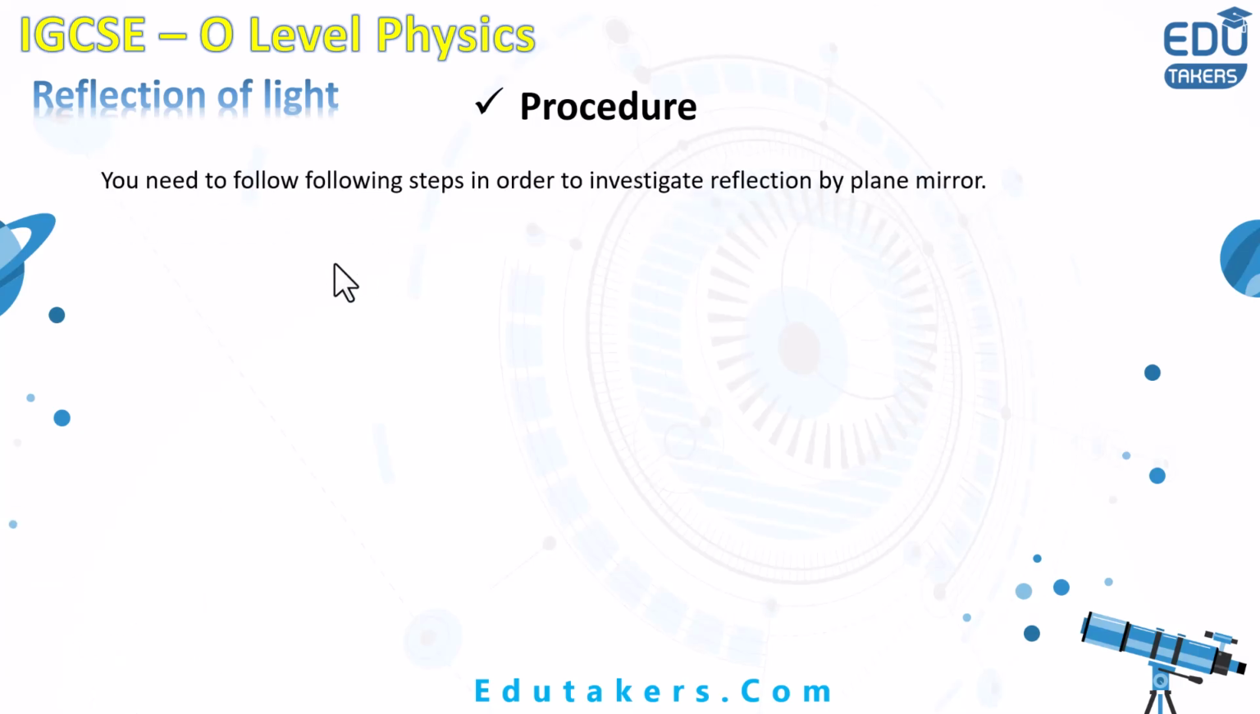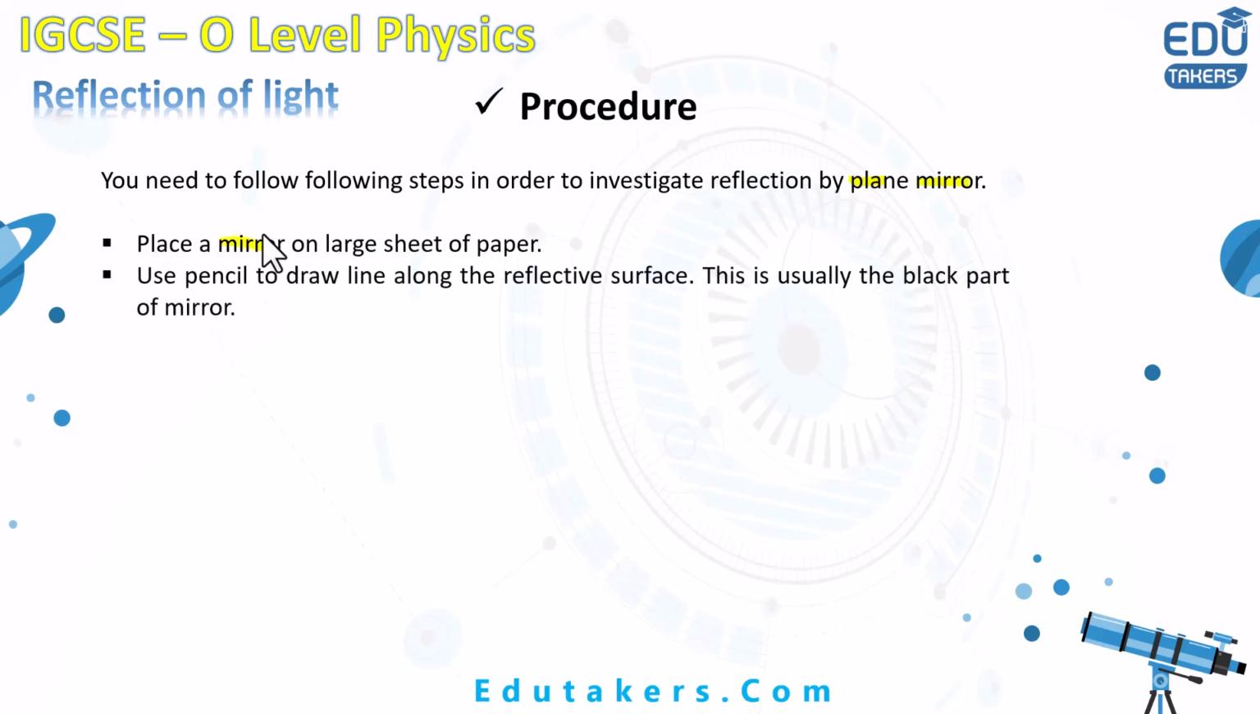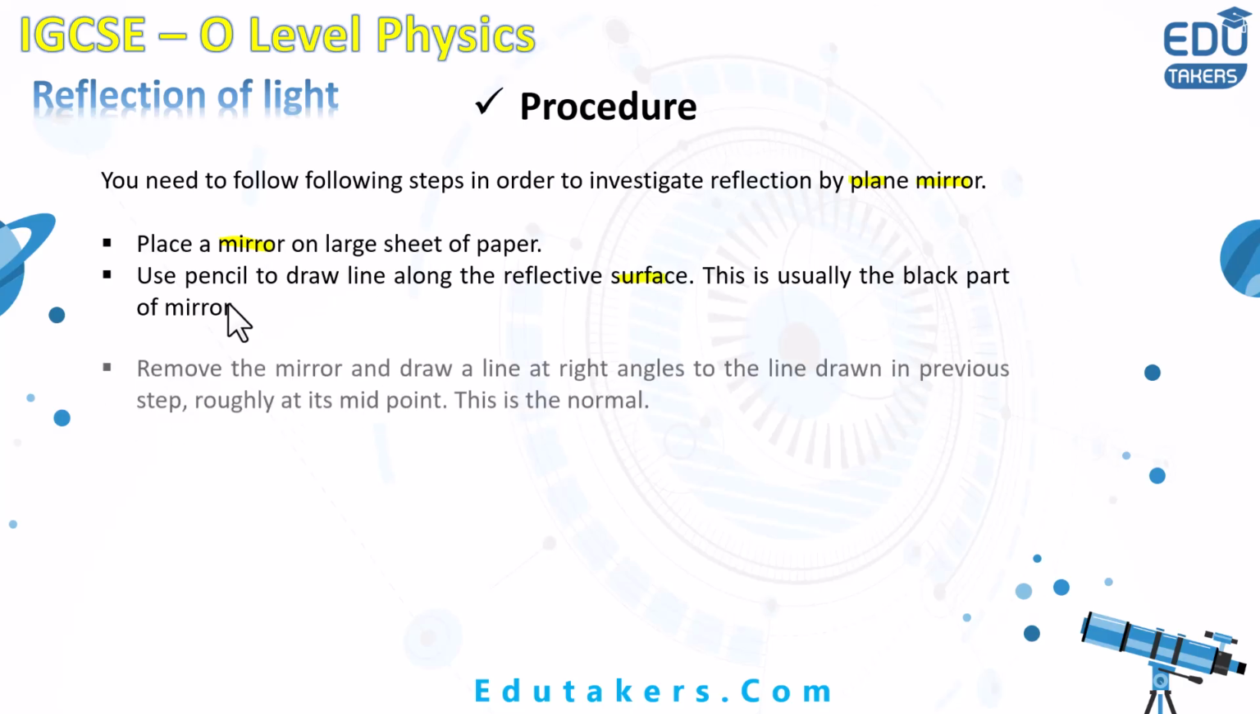We need to follow the following steps in order to investigate the reflection by the plane mirror. First of all, place a mirror on a large sheet of paper. Use a pencil to draw a line along the reflective surface. This is usually the black part of the mirror.